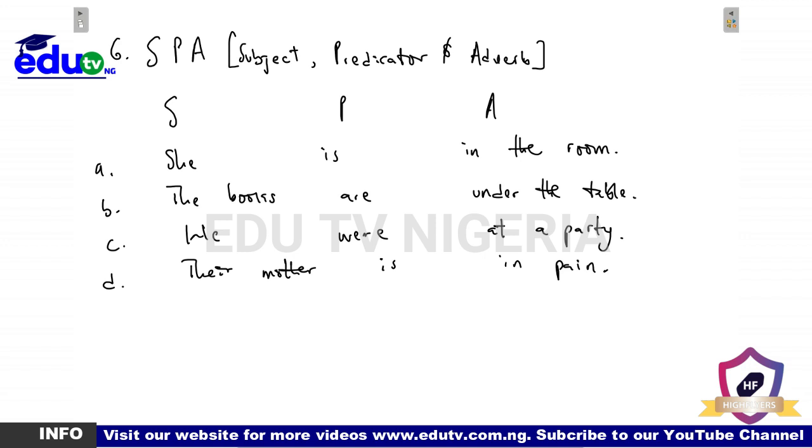So the books are under the table, telling you of the location of the books. Just like in the room is telling you of the location of she, we were at a party tells you our location. Do you get it? So that's just it.